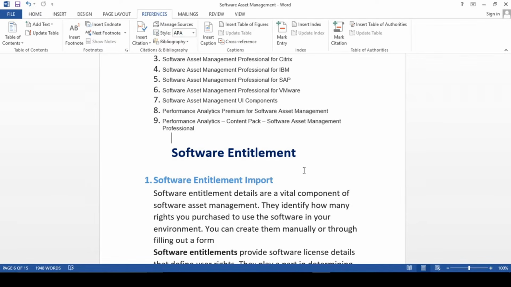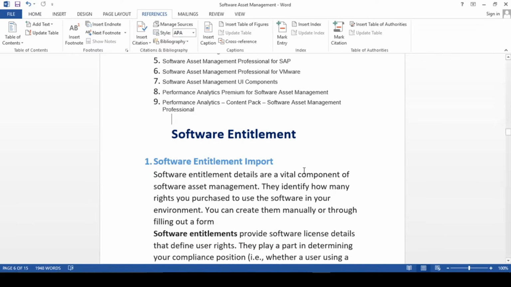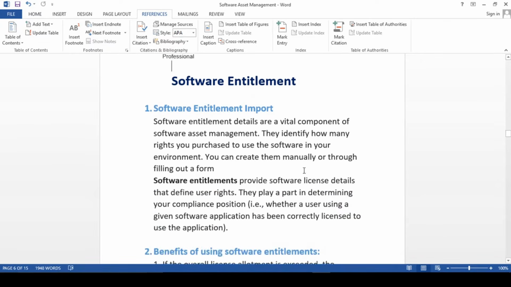So for that, guys, definitely we have to have an entitlement record against those devices or those software, I can say, right? So we might have to upload entitlement in a bulk manner, right? So let's see how we can work with the entitlement over here, basically software license.